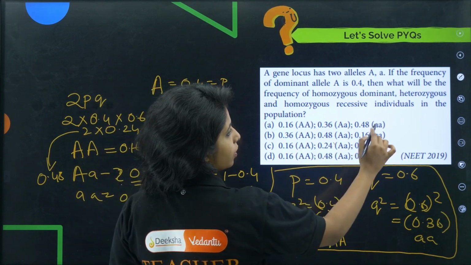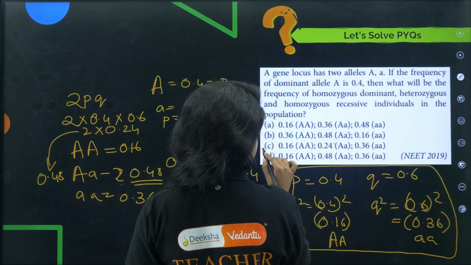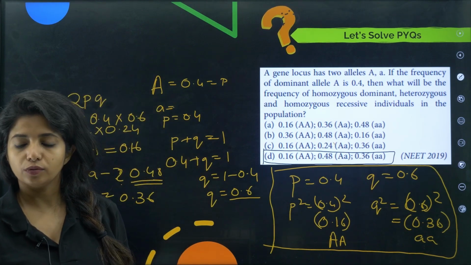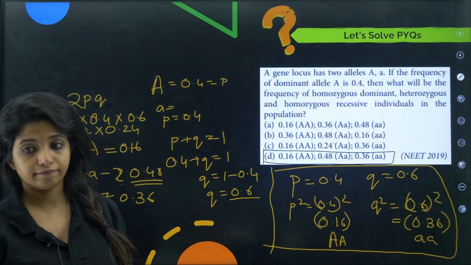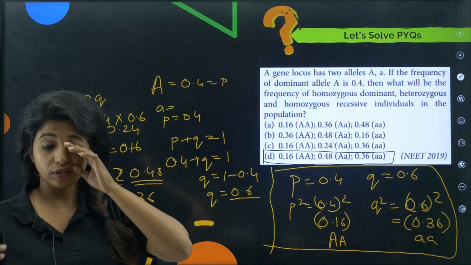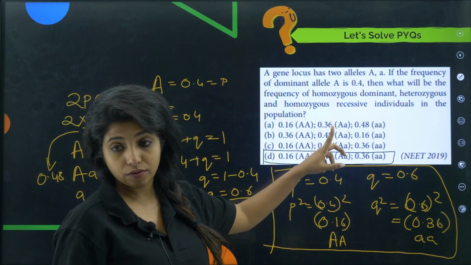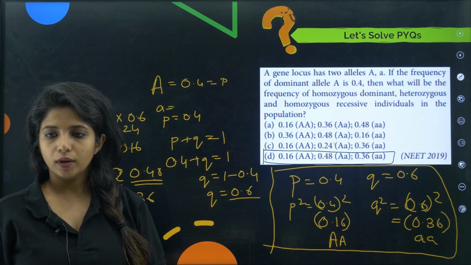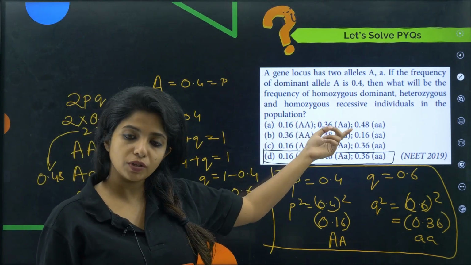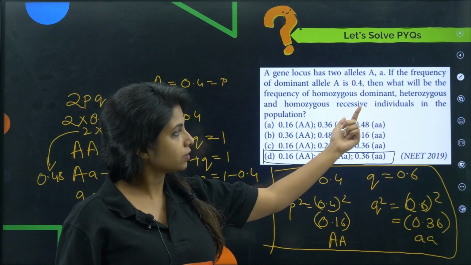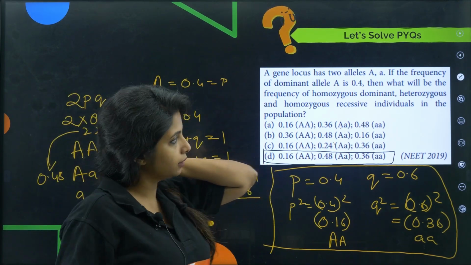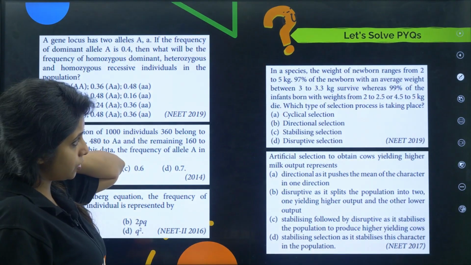Do not mess up with the order. Sometimes we do not have time, so we do not see it, but you have to check through. Then only you will get the answer. Some people, when I was also solving it, I messed it up with the orders. Over here I thought it is asking for homozygous dominant, homozygous recessive, and then heterozygous. Then I saw, oh, this is also mentioned. So these were the 5 questions that we did.